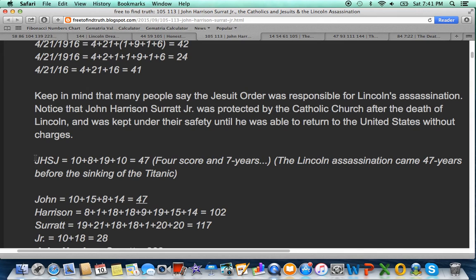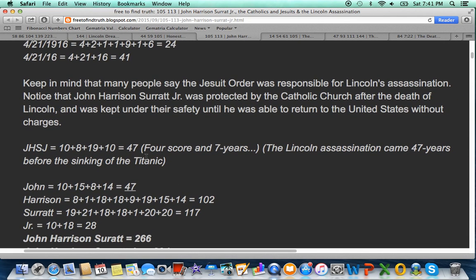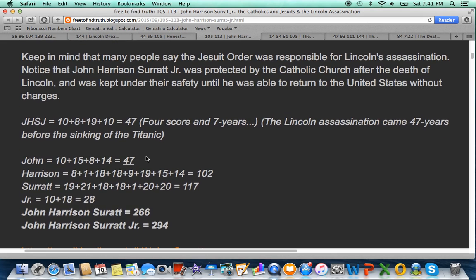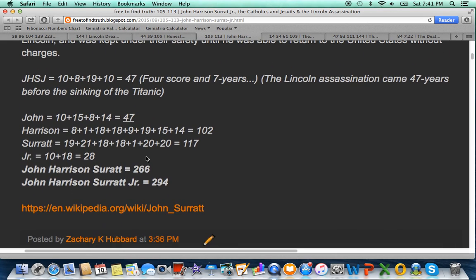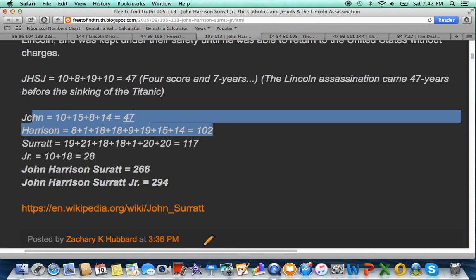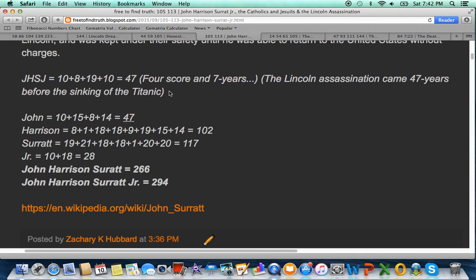His initials, John Harrison Surratt Jr., have gematria 47, reminding of when Lincoln said 47 years ago. The word president sums to 47 and 56 with the S exception. Again, Lincoln would die at age 56. 47 for the gematria of John. Harrison, 102. Remember, 102 connects to the United States of America as well as the numerology of the date Lincoln died on, April 15th.